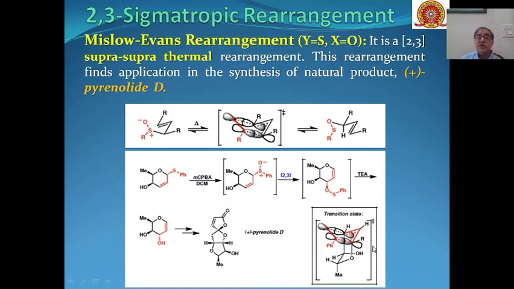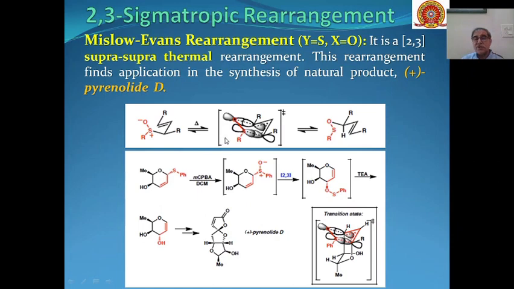Then the Mislow-Evans rearrangement. Here also Y is sulfur, X is oxygen. These are also sulfoxide type of rearrangements, and here a suprafacial shift is there, and these rearrangements are thermal in nature. This rearrangement finds application in the synthesis of the pyrenolide D natural product. This is the example of how pyrenolide D is synthesized through 2,3 sigmatropic rearrangement, which is a Mislow-Evans rearrangement.